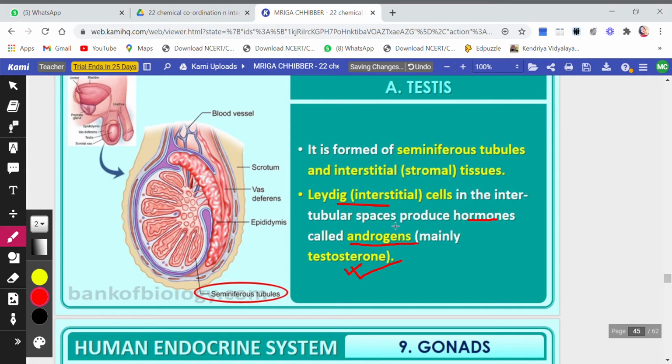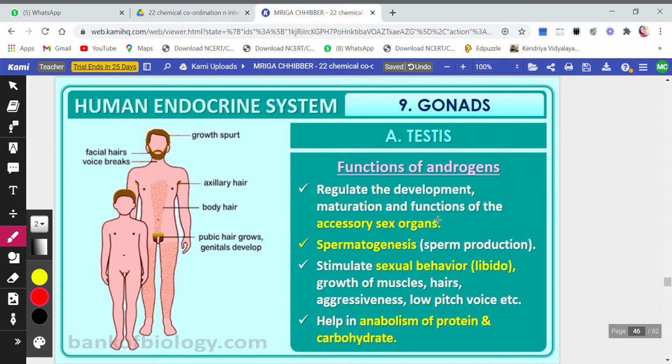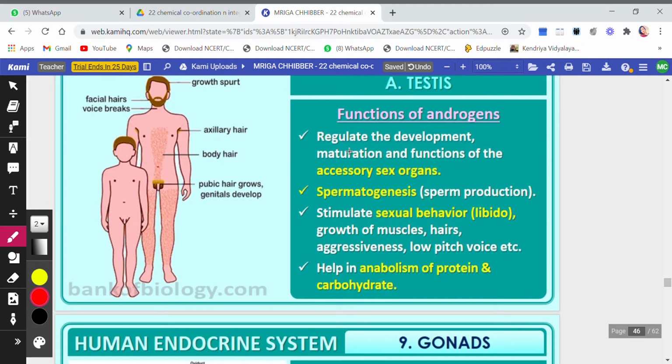Okay, now let's move on. Functions of androgens: they regulate the development, maturation, and functions of accessory sex organs. Accessory sex organs are developed by these androgens.